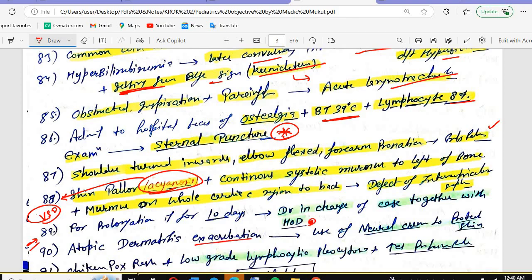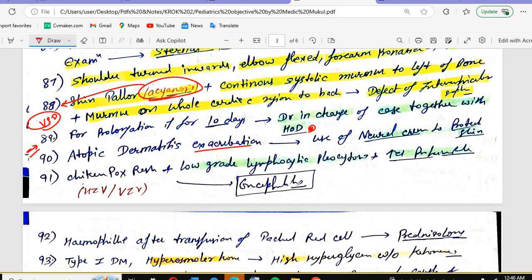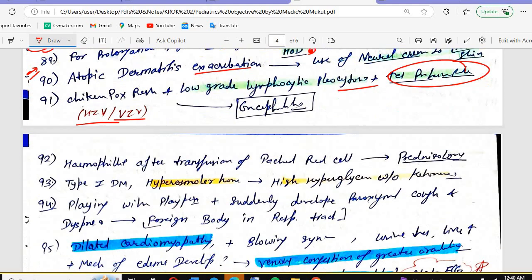Atopic dermatitis exacerbations: use of neutral creams plus protect the skin. This is the case of atopic dermatitis. Chickenpox rash plus low-grade lymphocytosis plus increased protein. We will discuss it later on. That is varicella zoster virus, herpes zoster, that is causing the encephalitis. The rest we will discuss in the next video.